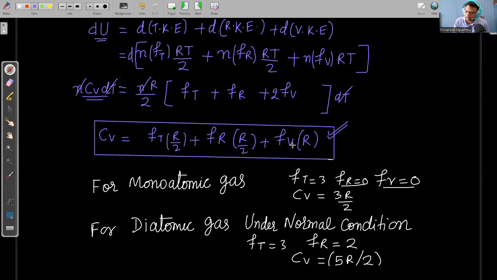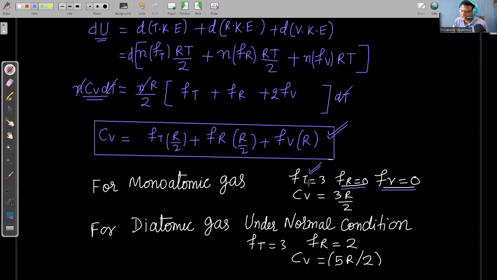From this formula, we can derive the value of Cp, Cv, and gamma for different types of ideal gas. Suppose our gas is monoatomic. In case of a monoatomic gas, there is no rotational and vibrational degree of freedom, so only translational degree of freedom is there. For any molecule, whether monoatomic, diatomic, or polyatomic, translational degree of freedom is 3.